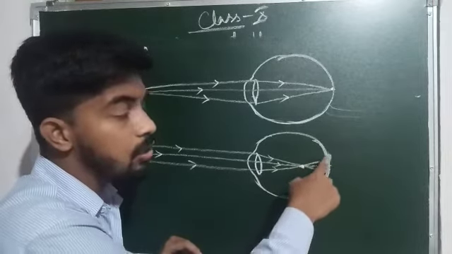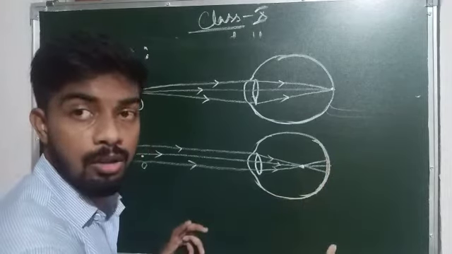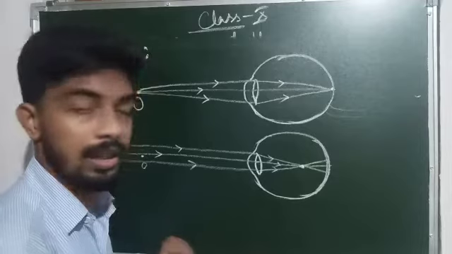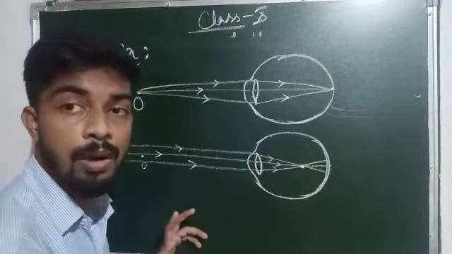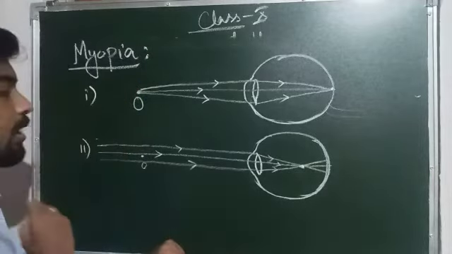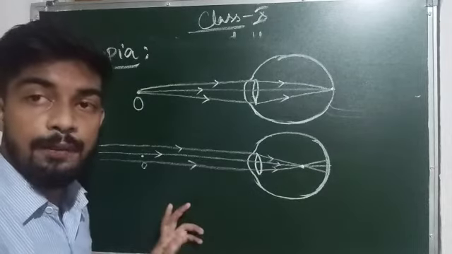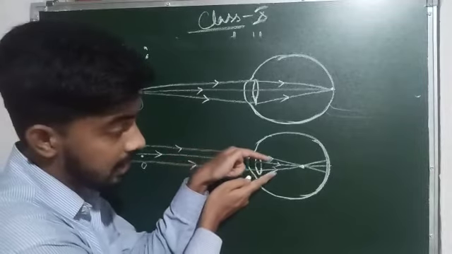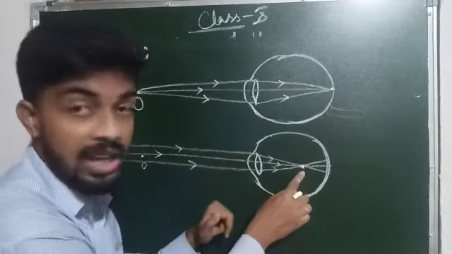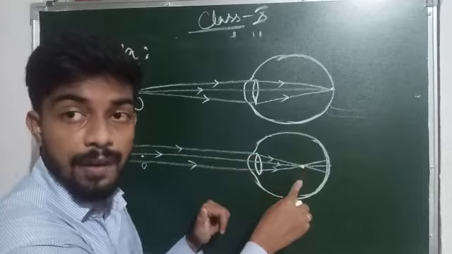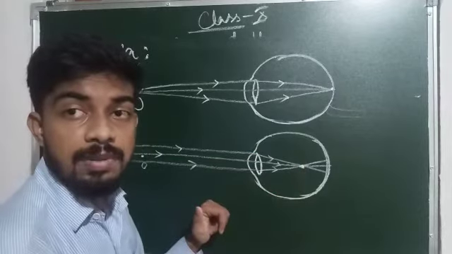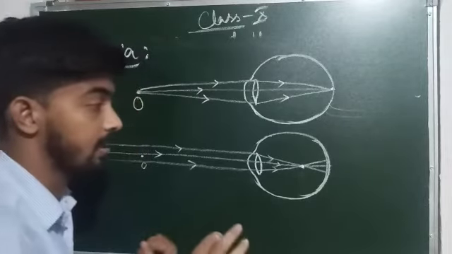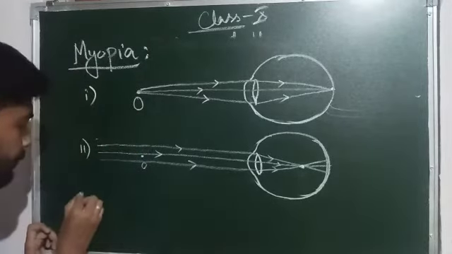So the image which is formed on the retina is not clear at all, and the person cannot visualize the object clearly or distinctly, and finds difficulty looking at the object. To rectify this, you can see here the rays are converging through the crystalline lens and meeting before the retina. Now to correct this defect, the doctor prescribes a concave lens of required focal length. Now see how it works.